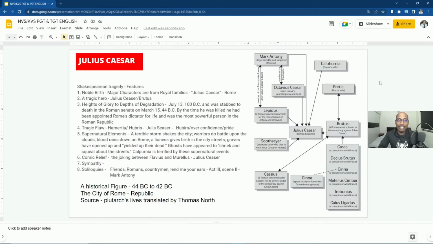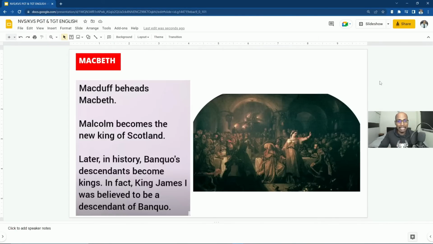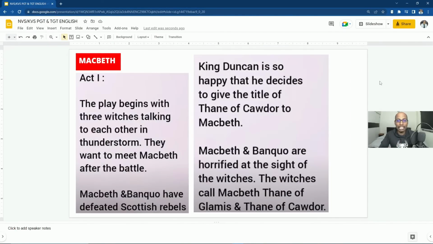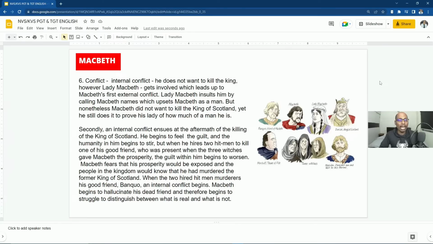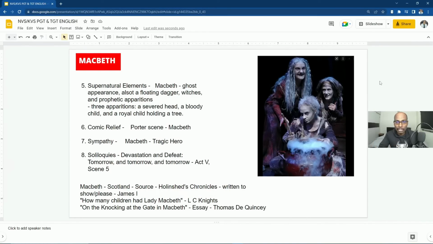So this is the entire story of Macbeth, and in this story we have to understand a few things which are very important from the examination point of view. Who is the noble-born tragic hero, how had he fallen, what is the tragic flaw, and what are the conflicts within and without? What are the supernatural elements used in this play Macbeth by Shakespeare, what is the comic relief scene in Macbeth, and why and how was the sympathy erased by Macbeth? And what are the important soliloquies, and a few important comments given on Macbeth.